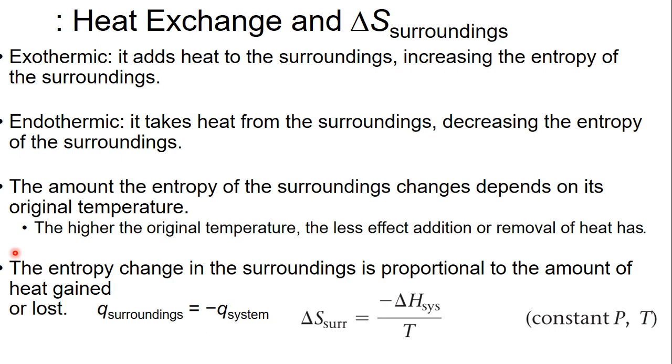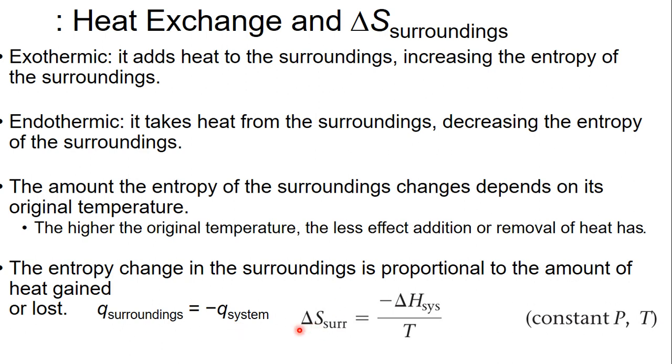But we can have an equation that tells us what the change of entropy of our surroundings is. So we go back to this definition that we already learned about here in chemistry. The heat of the surroundings equals the negative heat change of our system, because energy has to go somewhere. So if we lose heat from our system, it goes and is absorbed by our surroundings.